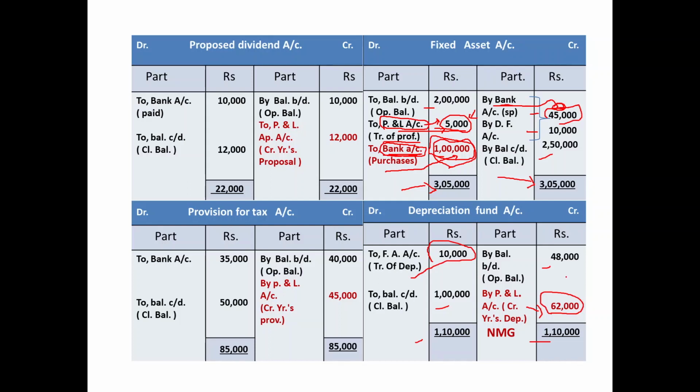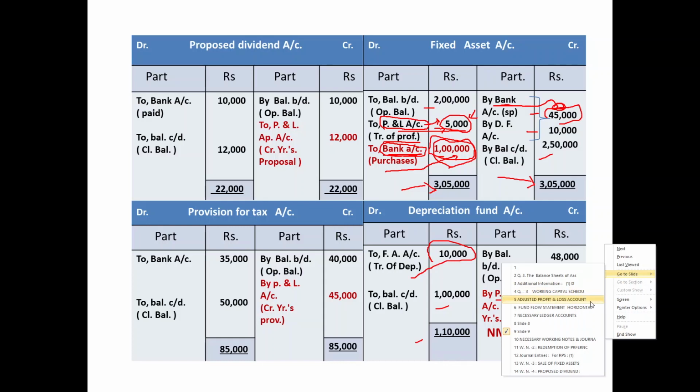While in the depreciation fund account, this 62,000 having a narration profit and loss account, current year's depreciation. You know, depreciation is always a non-cash item, and that is why we have to add back it in the current year's profit as we discussed number of times in our previous questions. So 2 entries in the fund flow statement and 2 entries in the adjusted profit and loss account.